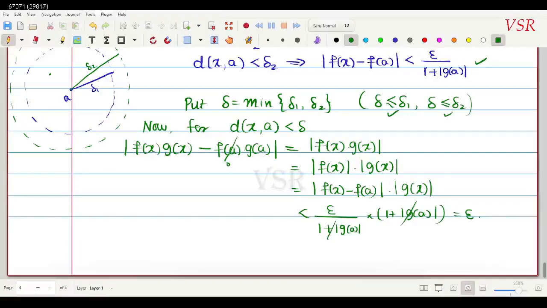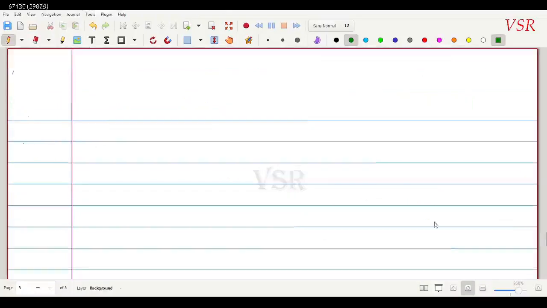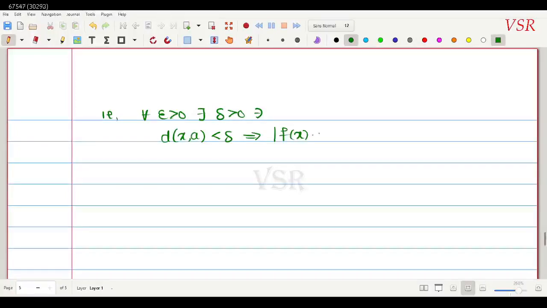So what we have proved is that for every epsilon positive there exists delta positive such that whenever distance between x comma a is less than delta, this would imply that modulus of f of x into g of x minus f of a into g of a is less than epsilon. So this implies that f into g is continuous at a.